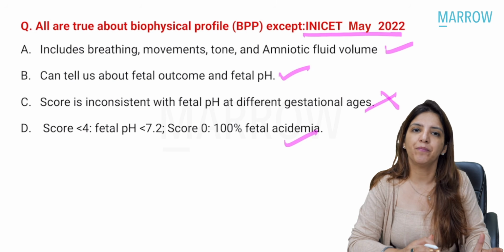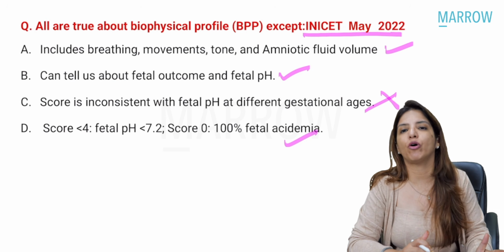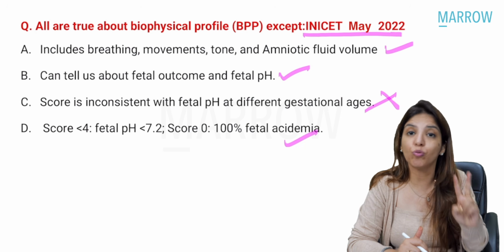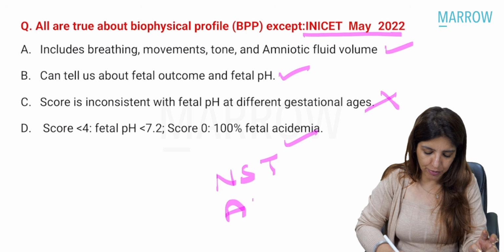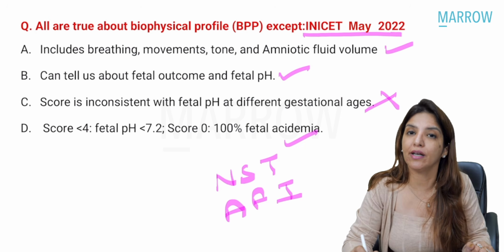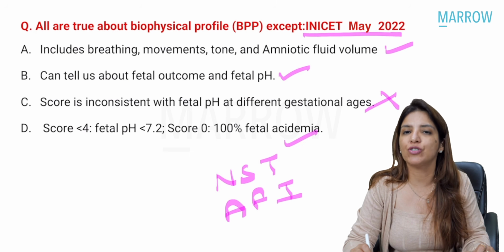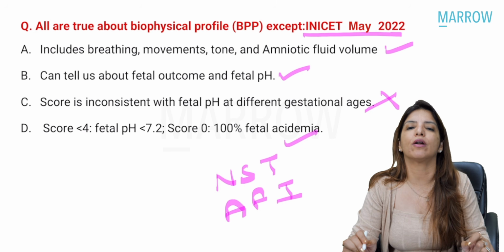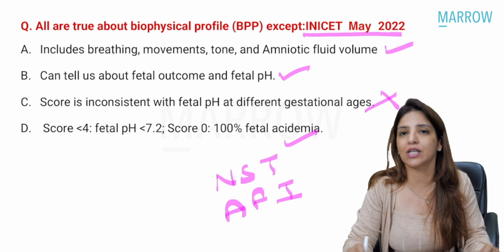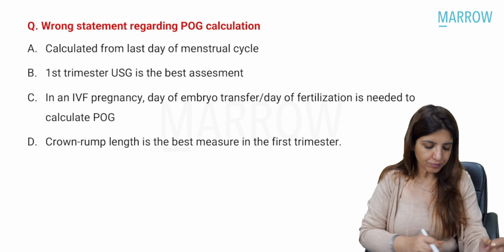What is a modified biophysical score? In modified biophysical score, there are only 2 parameters which you look at. Number 1 is NST and number 2 is amniotic fluid index. Remember, modified biophysical score is a screening test, whereas biophysical score or a Manning score is a diagnostic test, right?